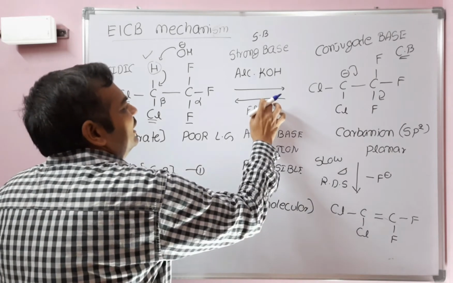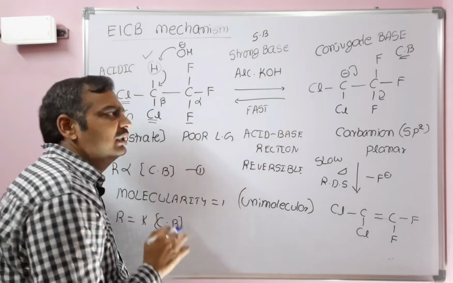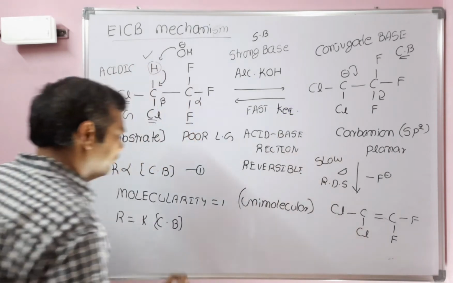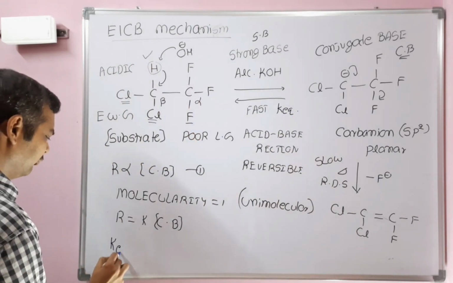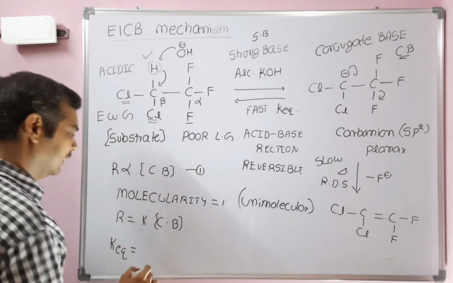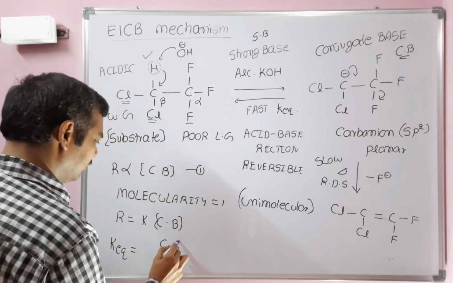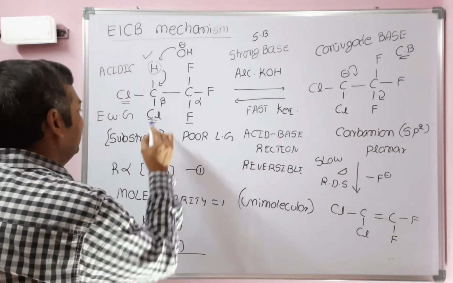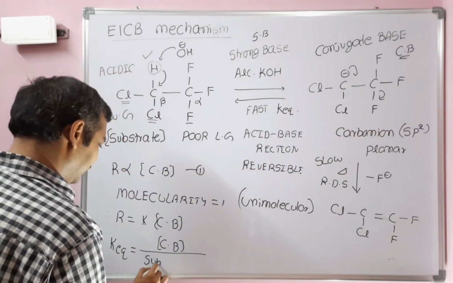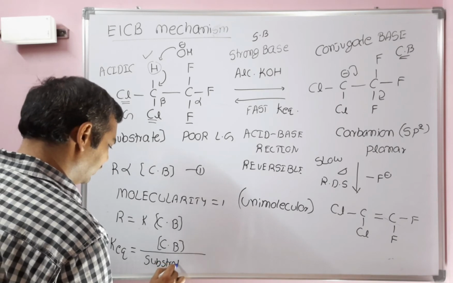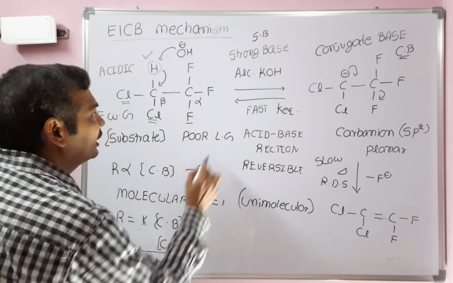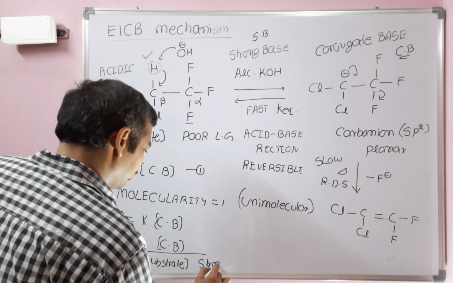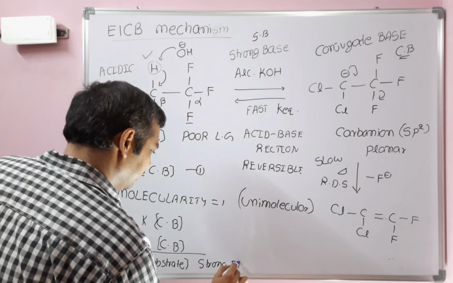Since this reaction is a reversible equilibrium, write the equilibrium constant for it. The equilibrium constant is the concentration of the product (CB) divided by the concentration of the substrate into the concentration of the strong base.